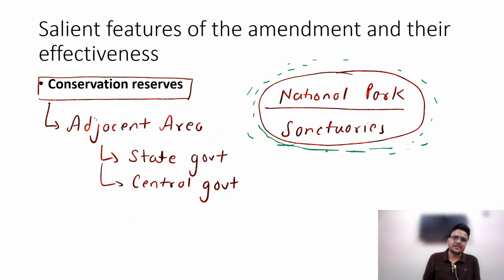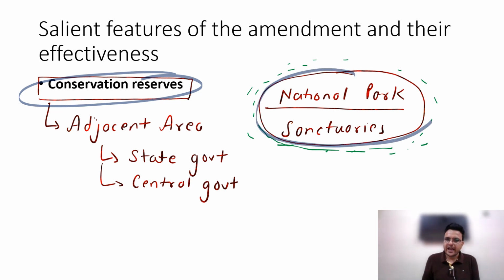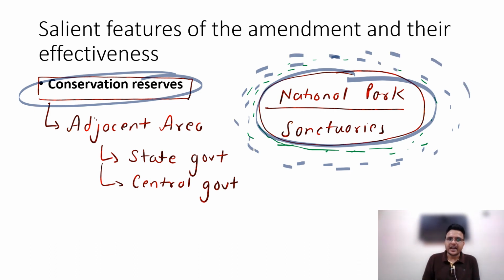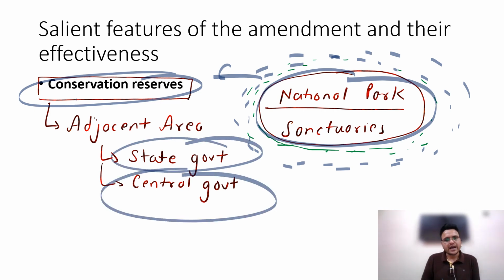Then conservation reserve. So we have national parks or sanctuaries. National parks and sanctuaries have their boundary. Okay, surrounding it we have land. This land can be declared as a conservation reserve. Like the outside or surrounding land of a national park or sanctuary can be created as a conservation reserve. These conservation reserves can be created by the state government and the central government. Both have the power to create a conservation reserve.